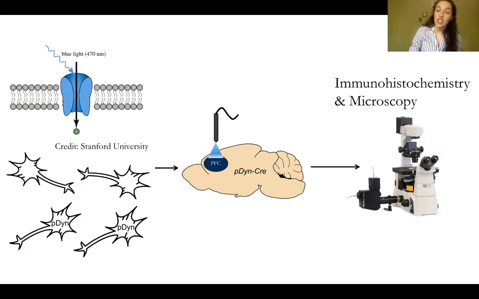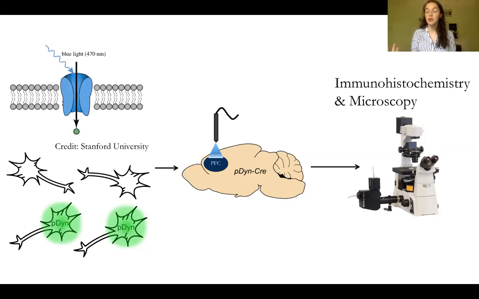Now, they're injected into pDyn-Cre animals, which means that these channels are only going to be expressed on dynorphin neurons. So this technique allows us to examine dynorphin neuron activation. So we express channelrhodopsin in dynorphin neurons and activate them. So we're activating just dynorphin neurons in a specific region, the prefrontal cortex of a mouse.